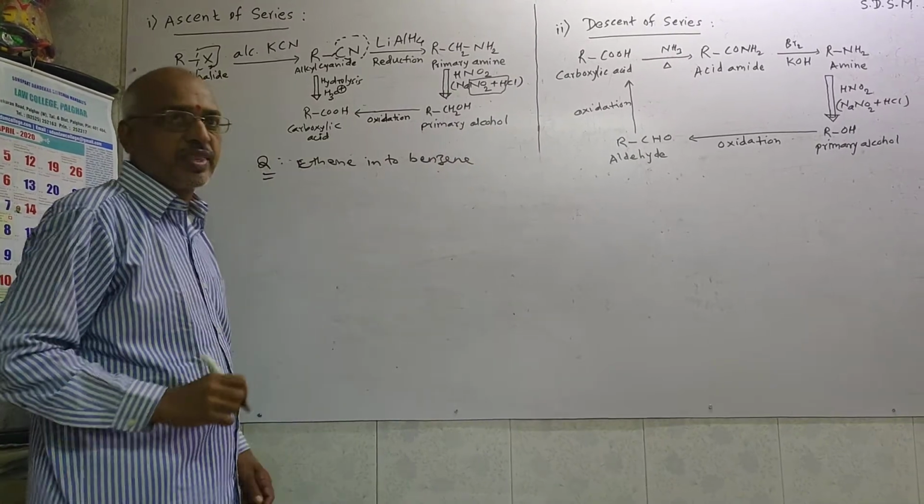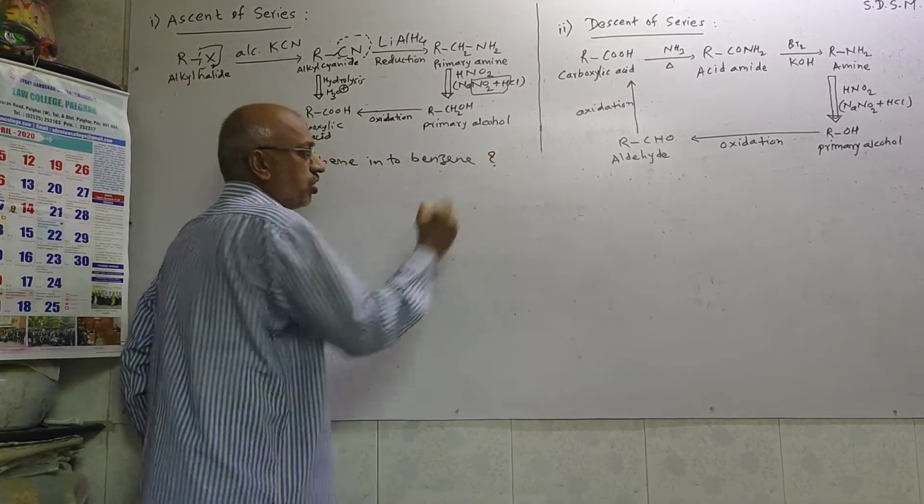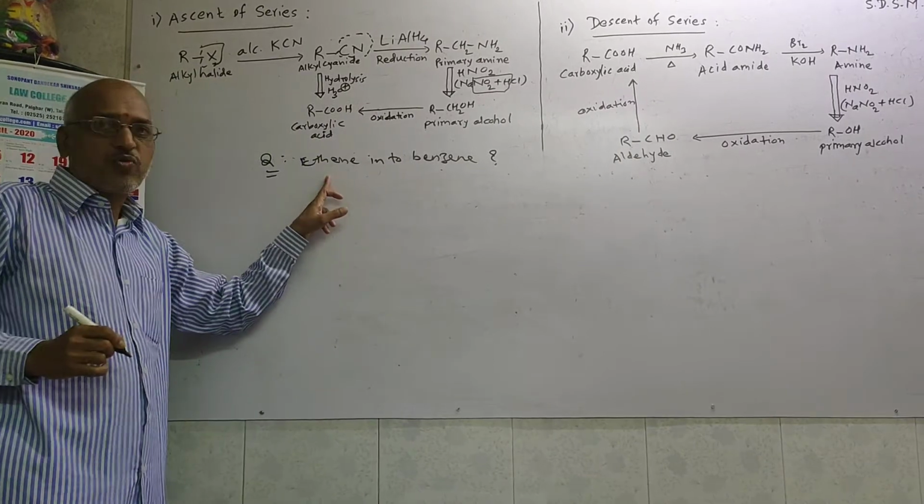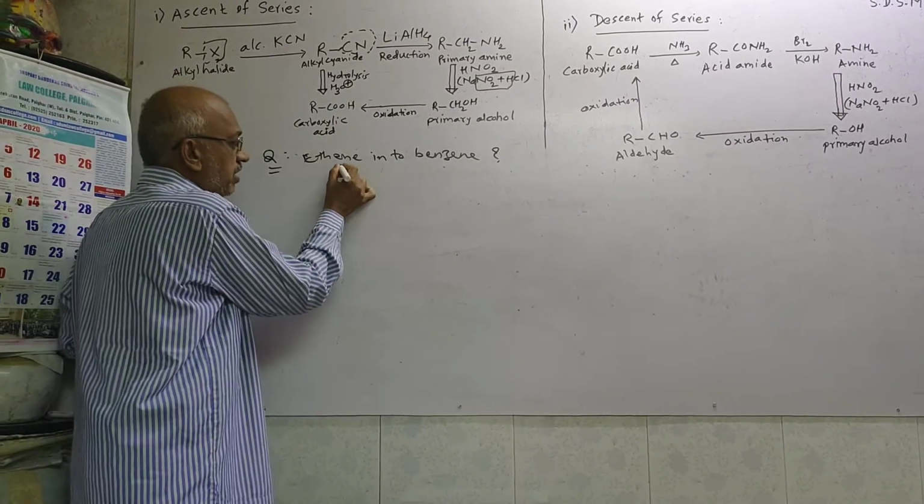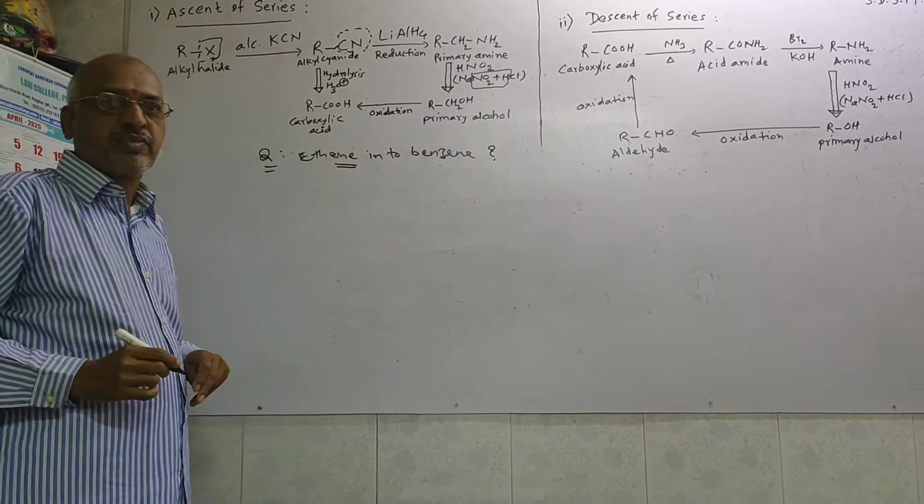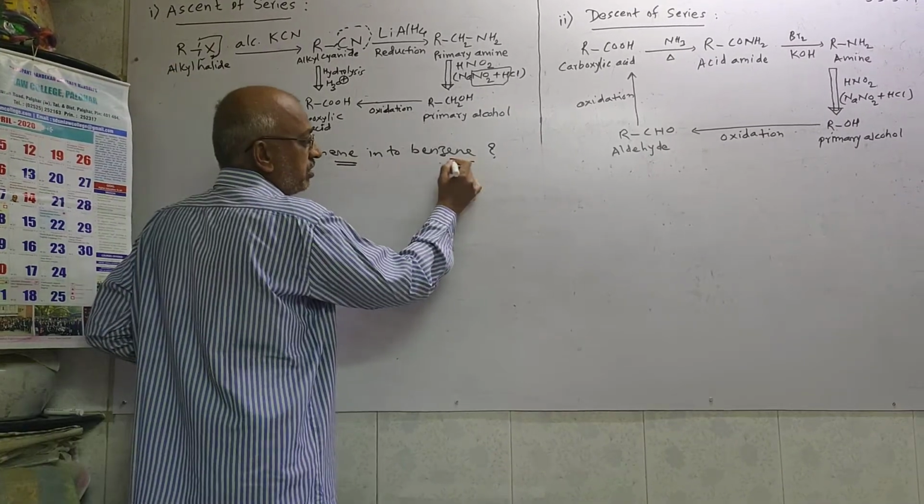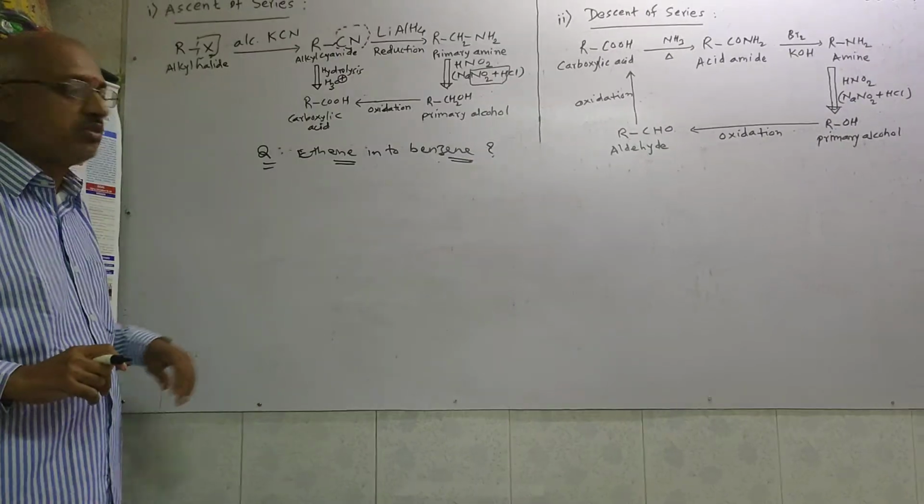Ethene into benzene. So that conversion we can solve now. You know what is the formula for ethene? CH2 double bond CH2. Basically it is the type of alkene. Actually this is also alkene, but what is the difference between both?